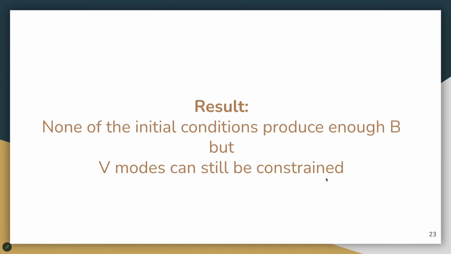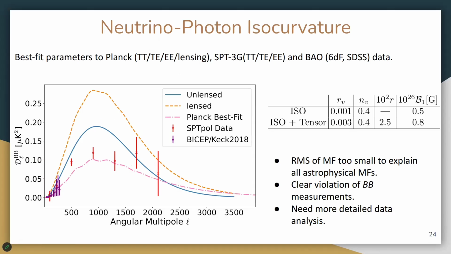And the result is that none of these initial conditions basically produce big enough magnetic fields to explain what we see astrophysically. However, the best fit value of the cosmological parameters coming from these initial conditions to data does not entirely exclude the presence of vector modes. So when we fit the parameters of this model to data coming from Planck, SPT, and BAO, we find that for the isocurvature initial condition, the amplitude of the vector modes is 10 to the minus 3, that of scalars, and the resultant magnetic field is too small.